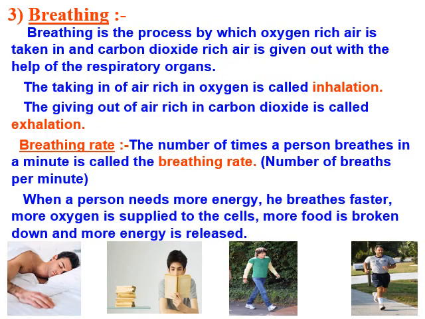Second process is breathing. Breathing is the physical process by which oxygen-rich air is taken in and carbon dioxide-rich air is given out with the help of respiratory organs. The taking in of air rich in oxygen is called inhalation and giving out of air rich in carbon dioxide is called exhalation. Breathing rate: the number of times a person breathes in a minute is called breathing rate, the number of breaths per minute. When a person needs more energy, he breathes faster. More oxygen is supplied to the cells, more food is broken down and more energy is released.